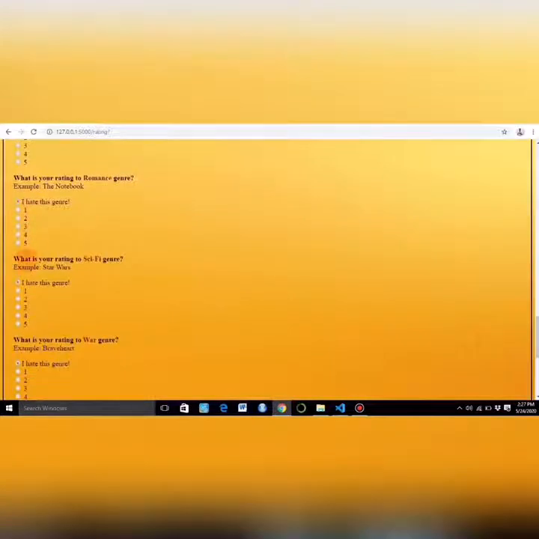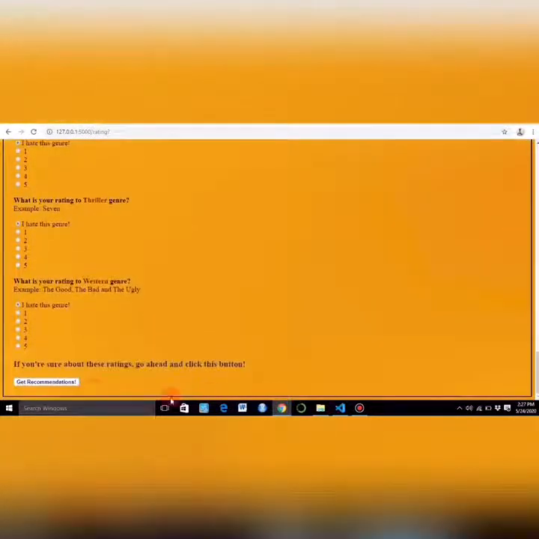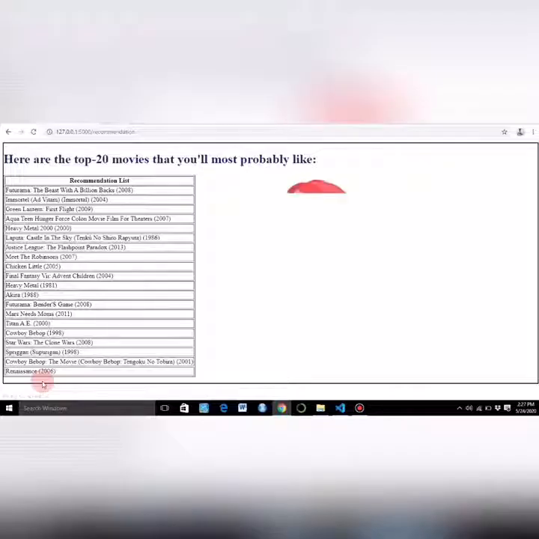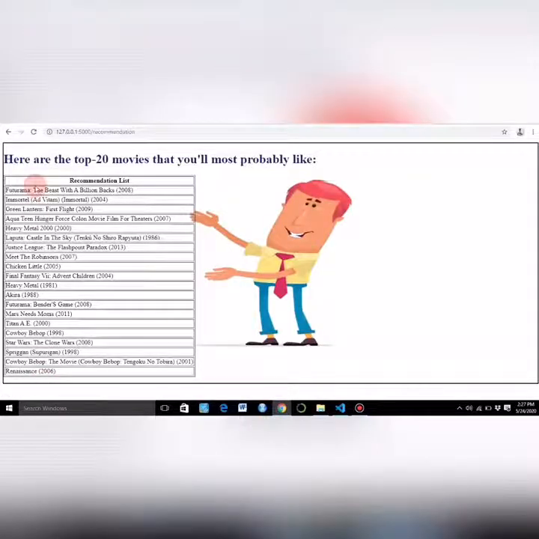So if you like sci-fi, we will give it 5, and if you like the romance genre, we will give it 2. After that we will just click on get recommendations. Here are the top 20 movies that you will most probably like. So this is the list.